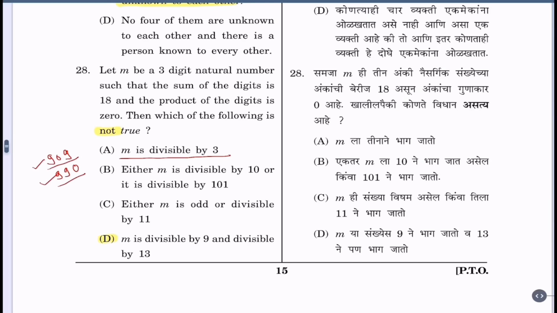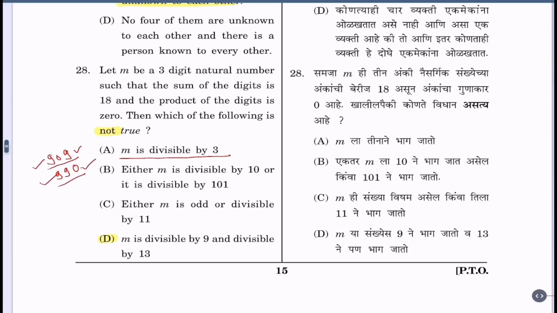Second option B is true. Either M is odd or divisible by 11. 909 is an odd number and 990 is divisible by 11. So even option C is true.